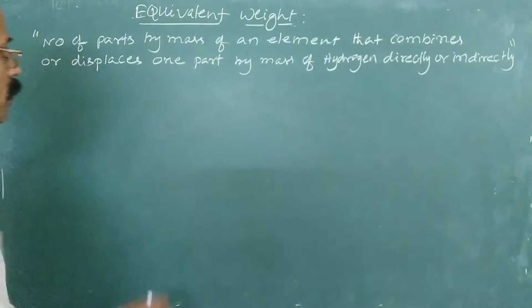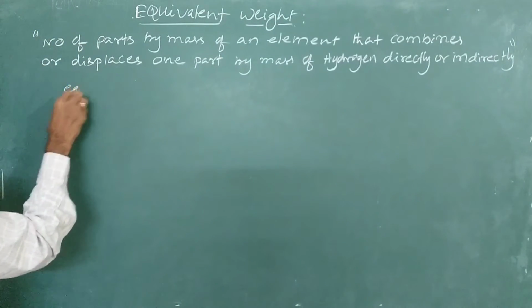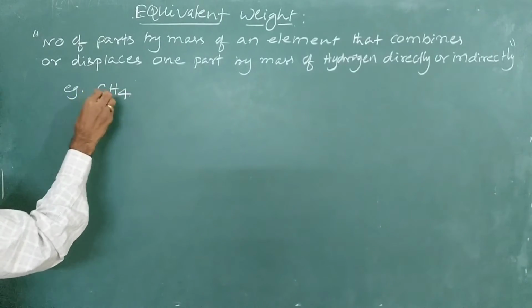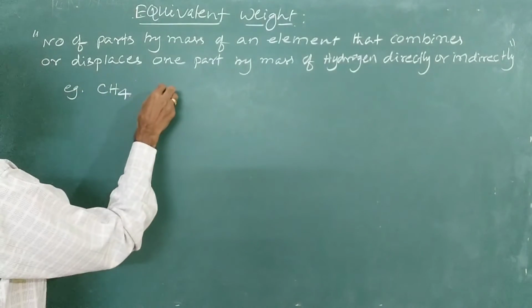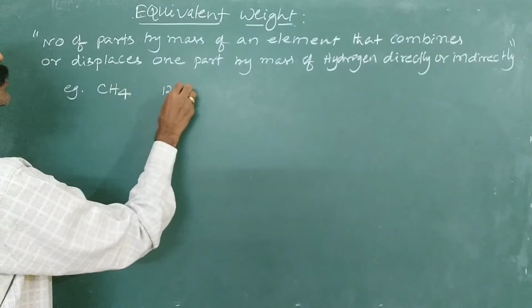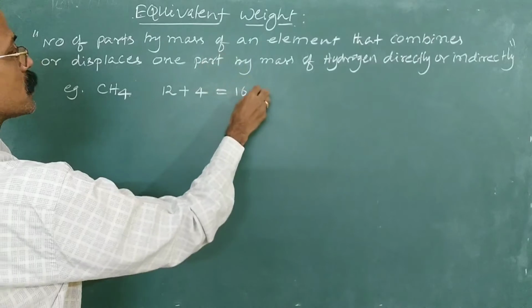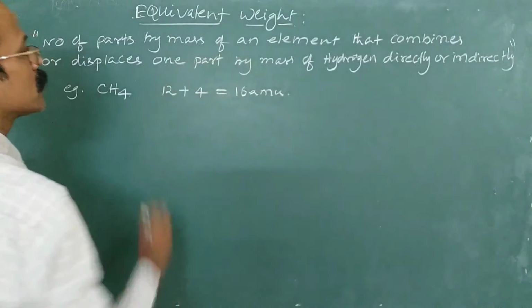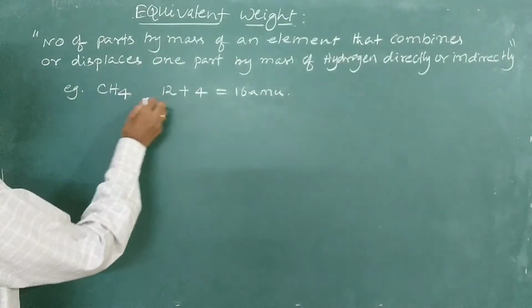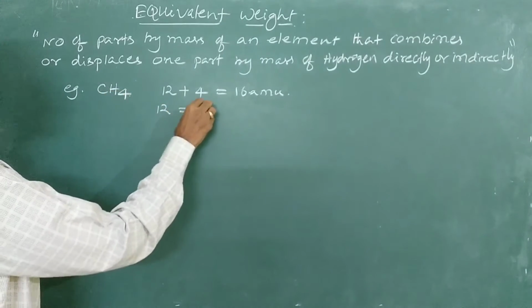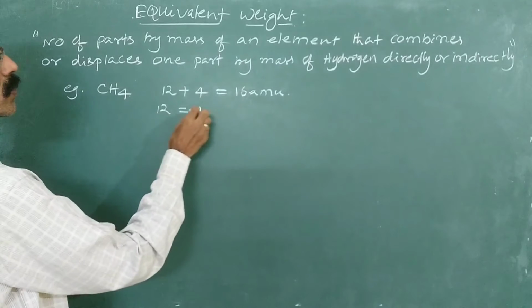For example, take methane. The molecular mass of methane is 12 plus 4, equal to 16. 16 AMU is the molecular mass, and here 12 AMU of carbon combines with 4 AMU of hydrogen, right?